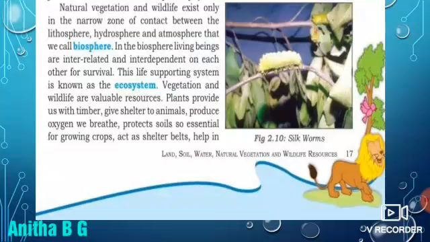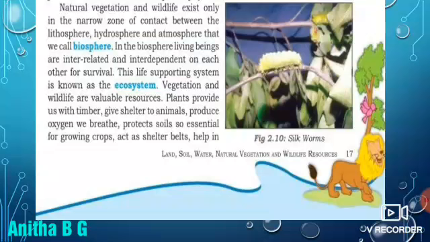Vegetation and wildlife are valuable resources. Plants provide us with timber, give shelter to animals, produce the oxygen we breathe, protect soil essential for growing crops, and act as shelter belts.